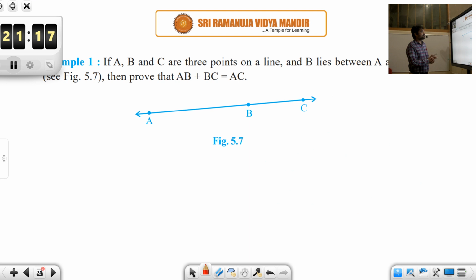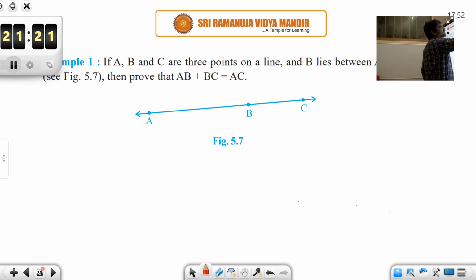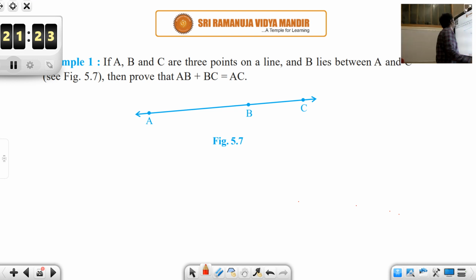So let's look at example 1. This is again picked from your textbook itself. If A, B and C are 3 points on a line and B lies between A and C, okay, then you are asked to prove that AB plus BC is equal to AC.